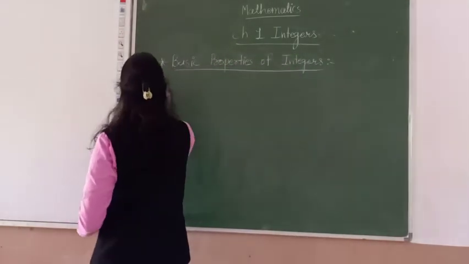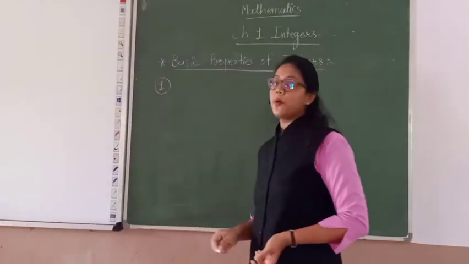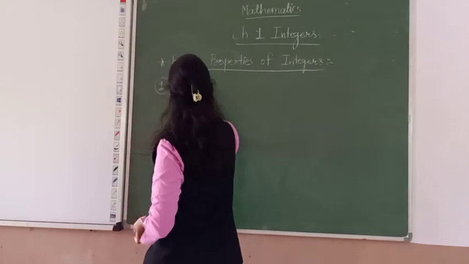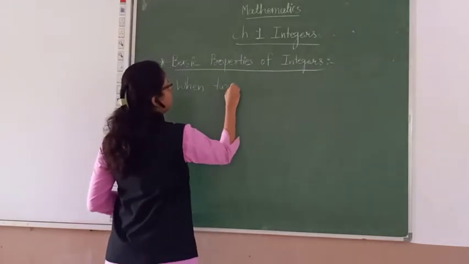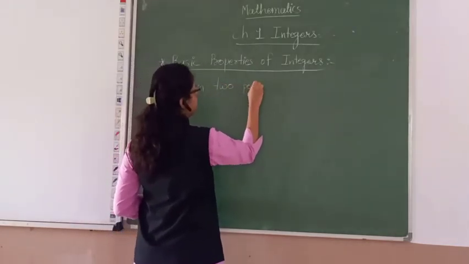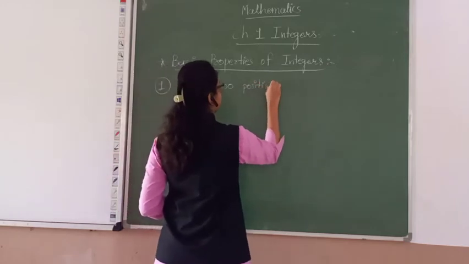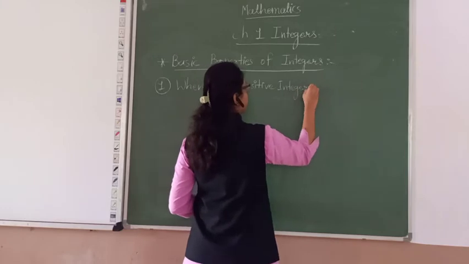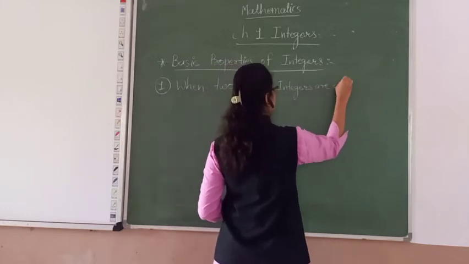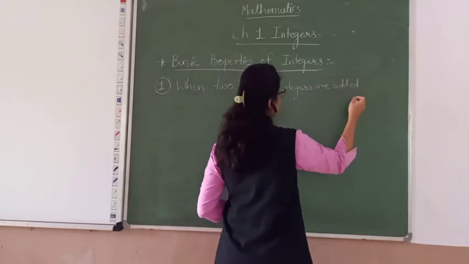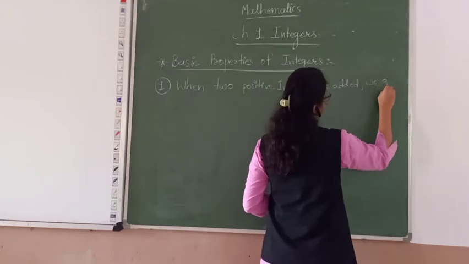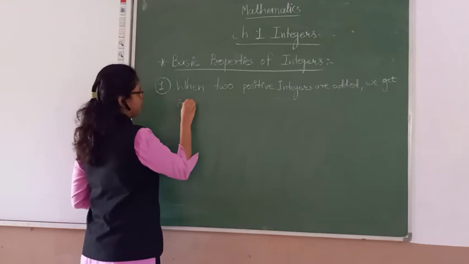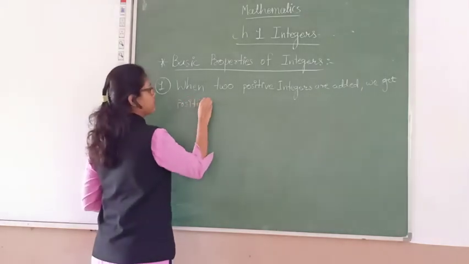Let's discuss the first property: when two positive integers are added, we get a positive integer.